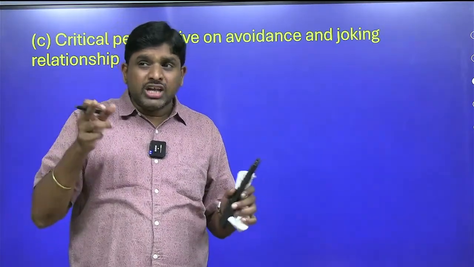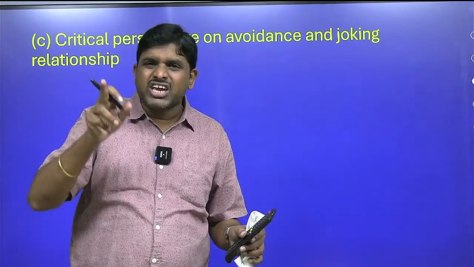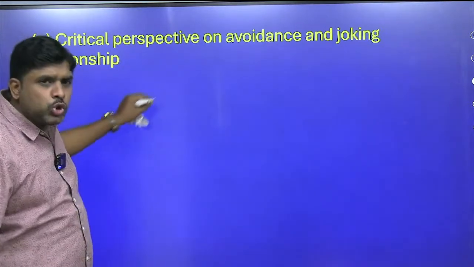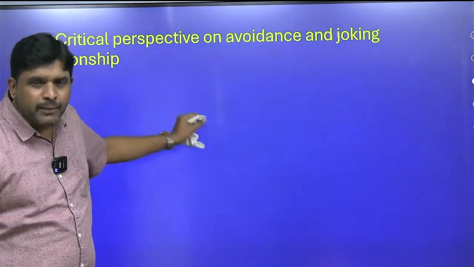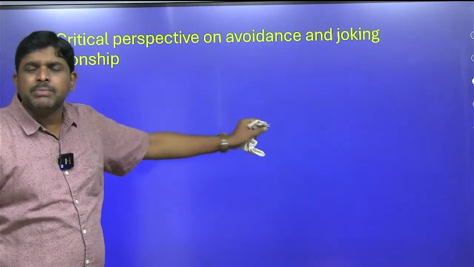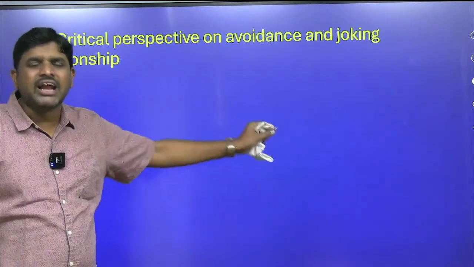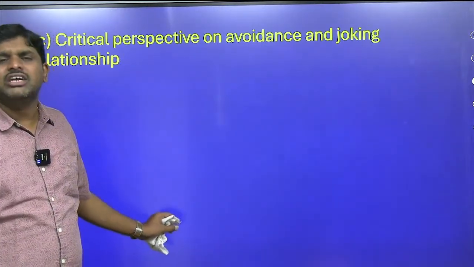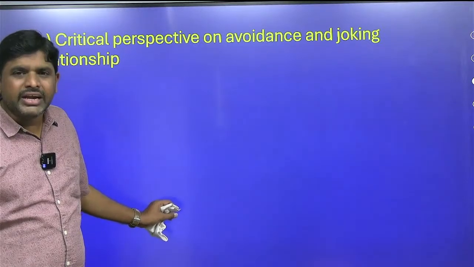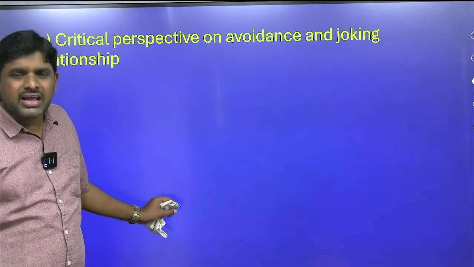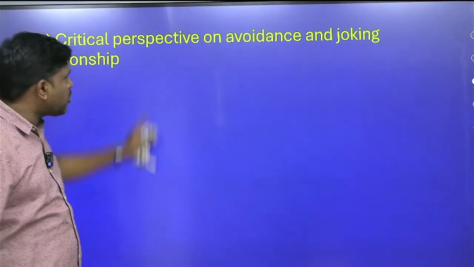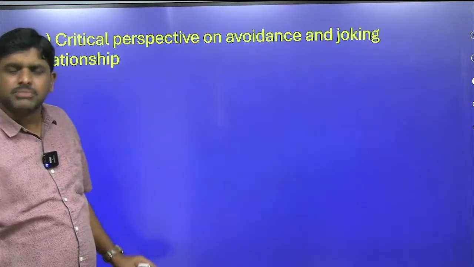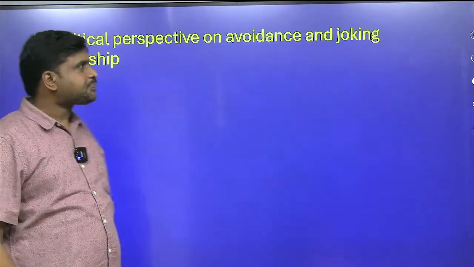So, with respect to the relationship, we can understand what type of kinship relation they have. So, how should we write the answer for this? Avoidance and joking relationship come under kinship bonding. Kinship is a bond whereby people come into relationship either by blood or by marital relationship. That particular bond is called a kinship bond. In kinship bond, there are several types of relations, like avunculate, patriarchal, matriarchal, joking, avoidance. Here we are going to discuss avoidance as a side heading, then the next side heading is joking relationship. With some examples, you have to prove it.